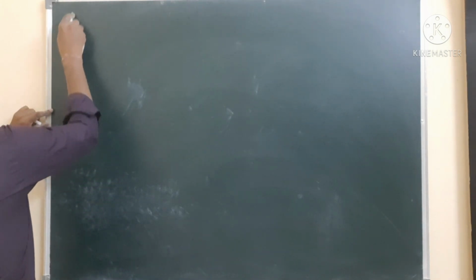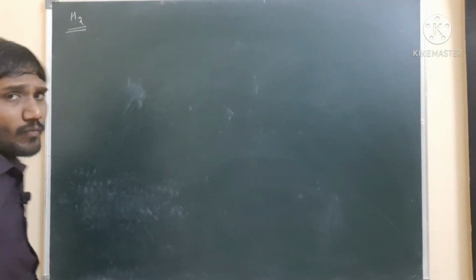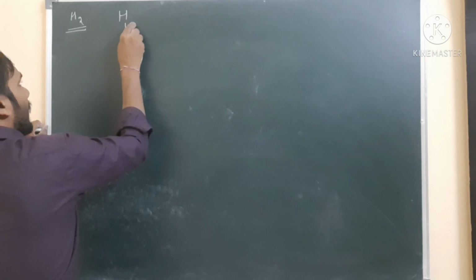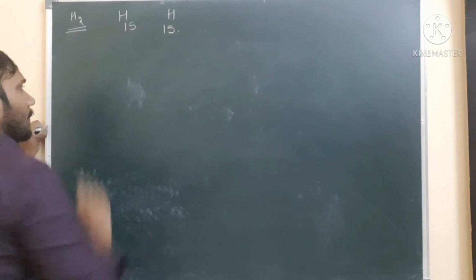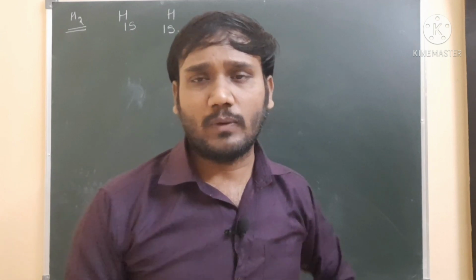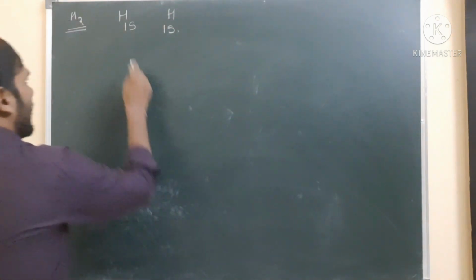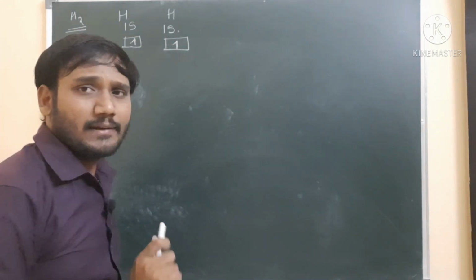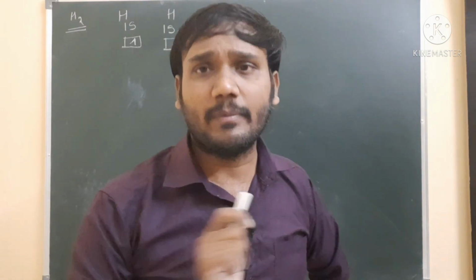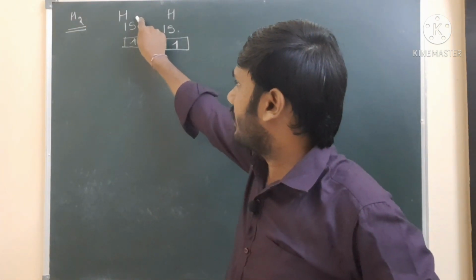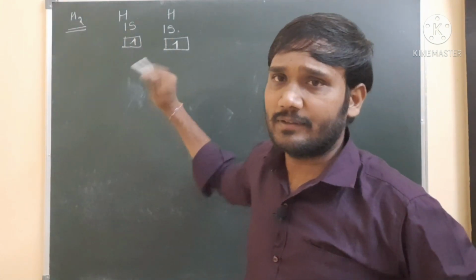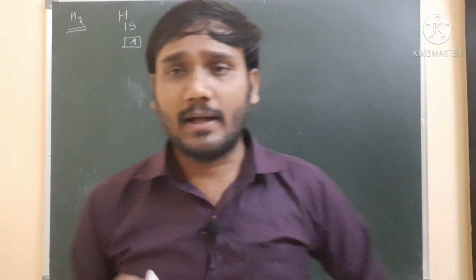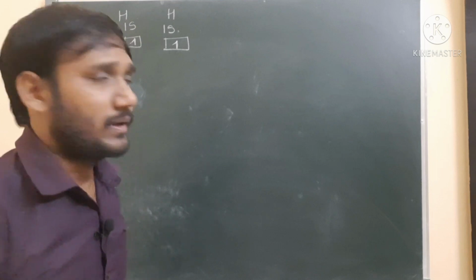For example, take the formation of the hydrogen molecule. One hydrogen atom has a 1s atomic orbital and the other hydrogen atom also has a 1s atomic orbital. Each 1s atomic orbital has one electron. According to valence bond theory, valence shell unpaired atomic orbitals overlap. So in the valence shell of each hydrogen atom, one unpaired electron is present.